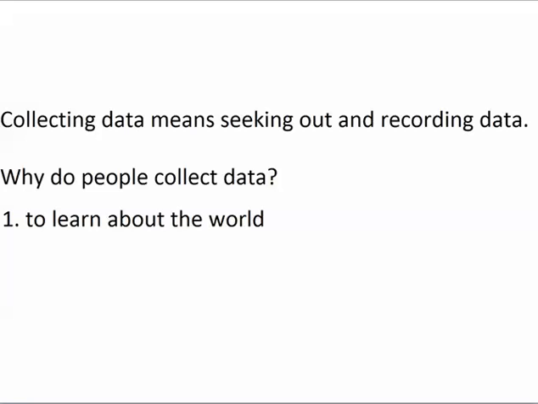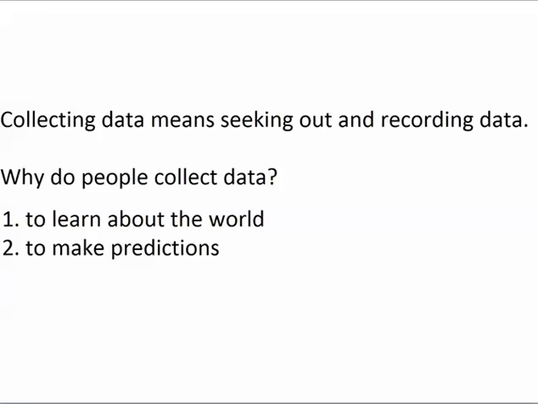Another reason is to make predictions about the future. Here are a few examples of situations in which people use data to make predictions. A restaurant manager will need to predict how many customers will arrive on a certain day so that they know how many employees to schedule for that day. In order to make that prediction, the restaurant owner needs to know how many people usually visit the restaurant on that day of the week or on that day of the year.